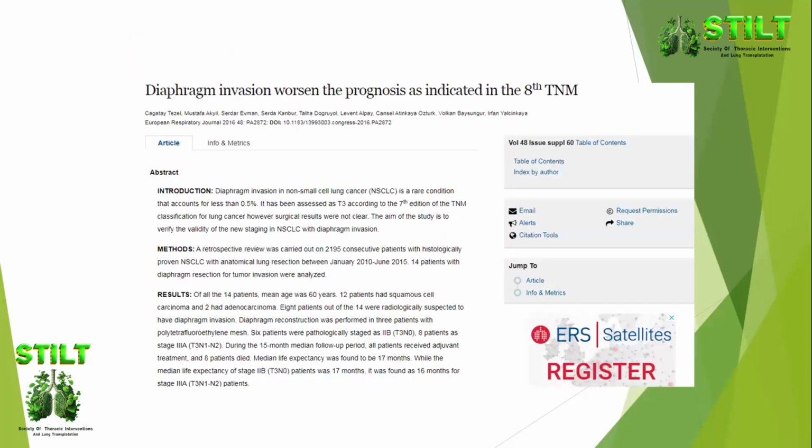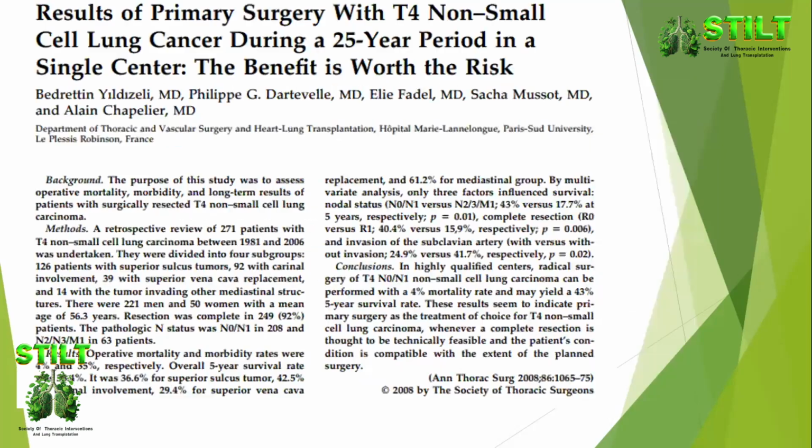That's the reason why diaphragmatic invasion has been upgraded in the 8th TNM classification from a T3 to a T4. This is the core of my presentation. You can operate on T4 patients. This is the French group, Dartevelle and his colleagues, with quite a long history of study on patients who've got advanced lung cancer and T4 disease.